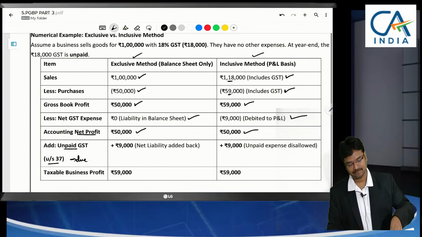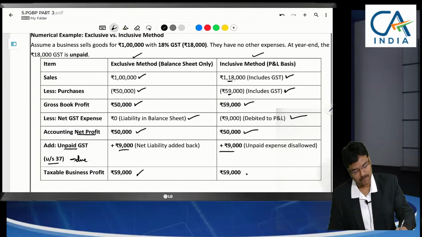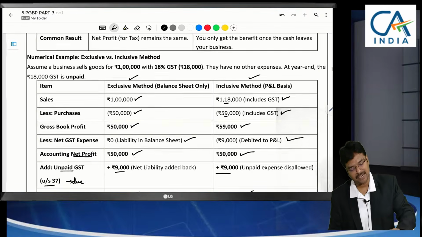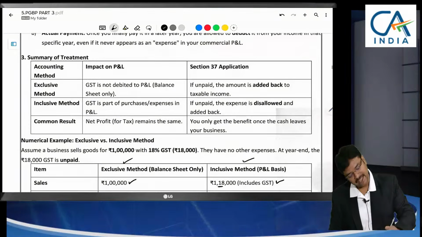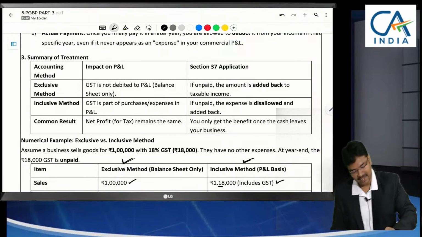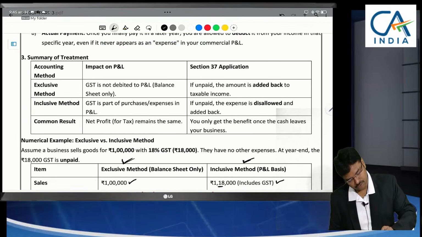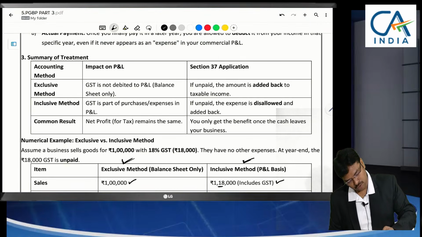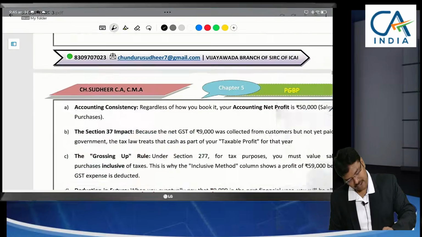Yes, 9,000 will be added if it was unpaid, and taxable business profit will be the same. That is why the department is not bothered with the exclusive method or inclusive method. Even in a tax audit report, they are specifying to show whether you have included it or not.